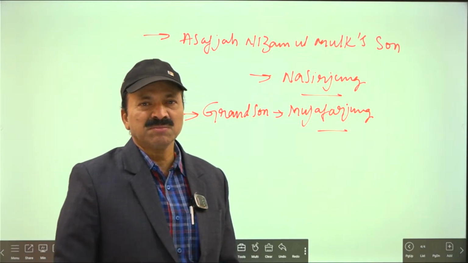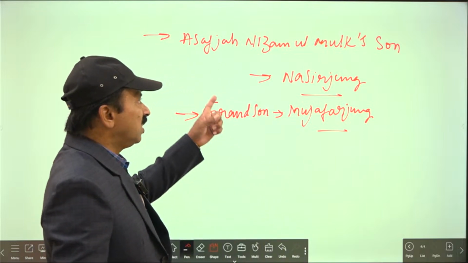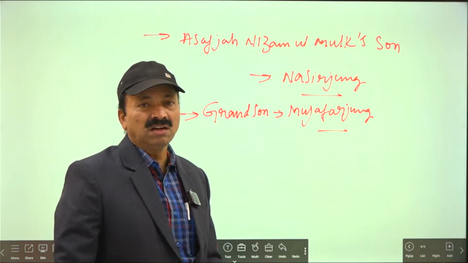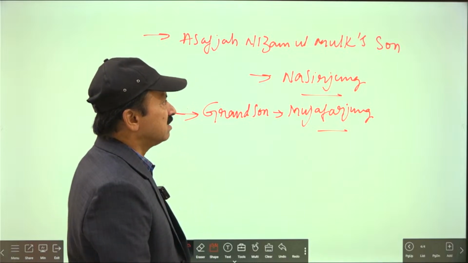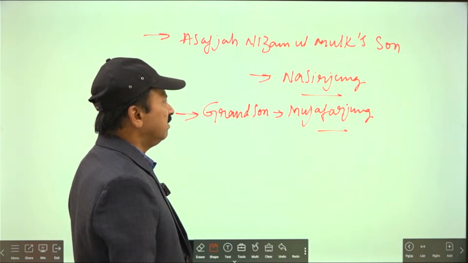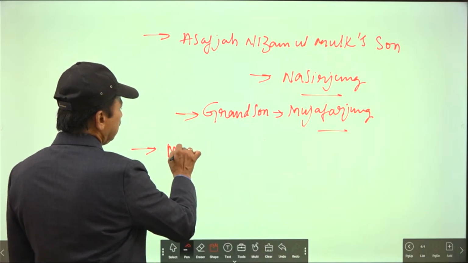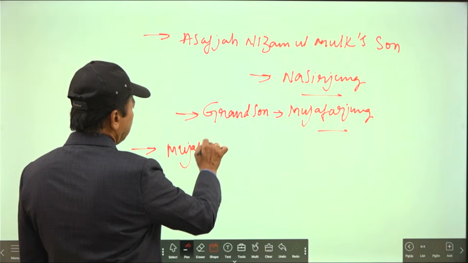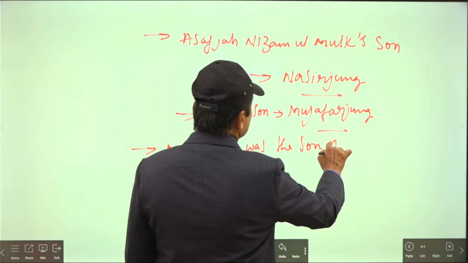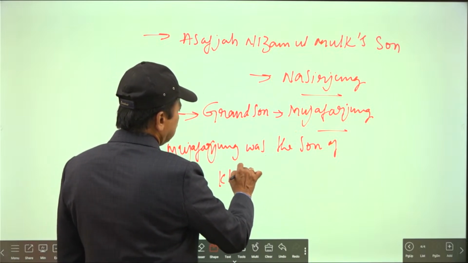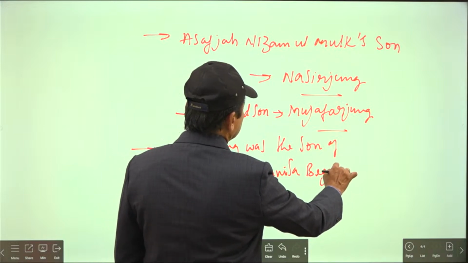How did Muzaffar Jang become the grandson of Asaf Jah Nizam ul Mulk? Asaf Jah Nizam ul Mulk's daughter was Khairunisa Begum, and Muzaffar Jang was the son of Khairunisa Begum.